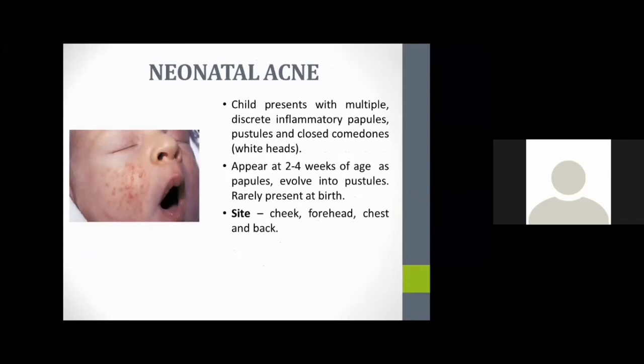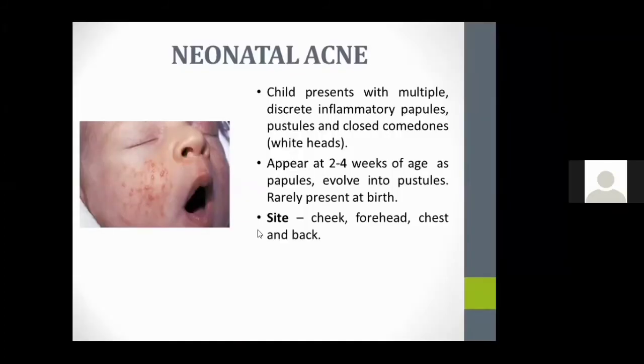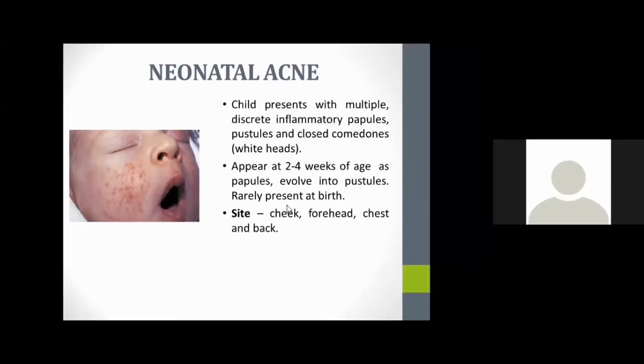And neonatal acne: the child presents with multiple discrete inflammatory papules, pustules, and closed comedones. It will mostly appear at 2 to 4 weeks of age as papules and then evolve into pustules, rarely present at birth, mainly over the cheek, forehead, chest, and back. This neonatal acne is mainly formed due to poor hygiene or breast milk vitiation, because of Dushtasthanya Pana, because of all this, mostly neonatal acne will be there.